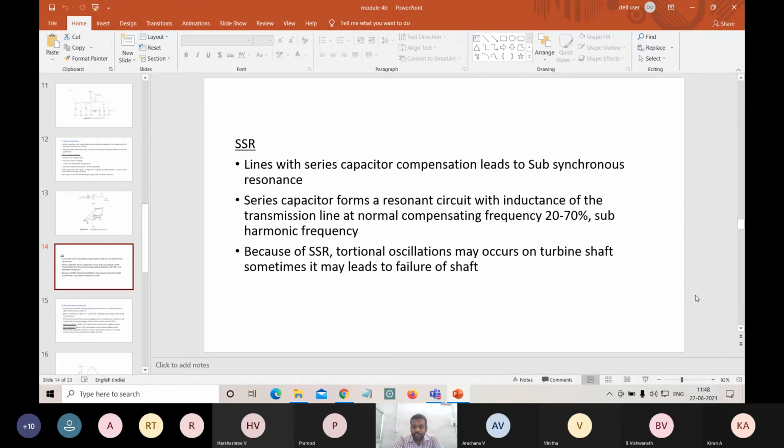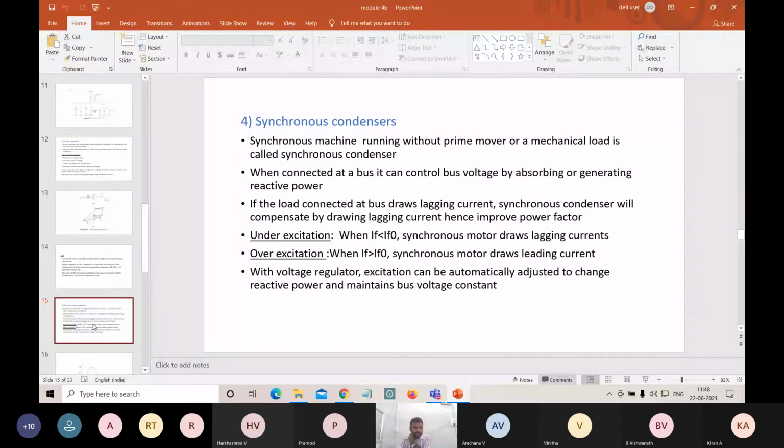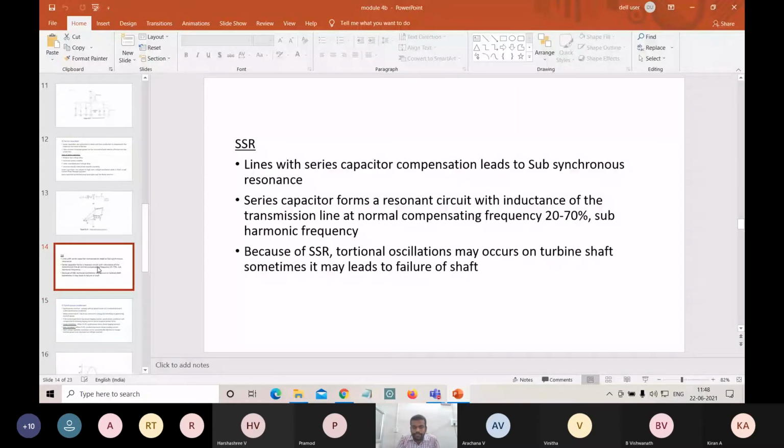So there are some comparisons of series capacitors with shunt capacitors. What are these comparisons? If the line voltage drop is the limiting factor, then series capacitors are useful. Series capacitance, shunt capacitance, we need to compensate. So what are the different comparisons of series capacitors with the shunt capacitors?